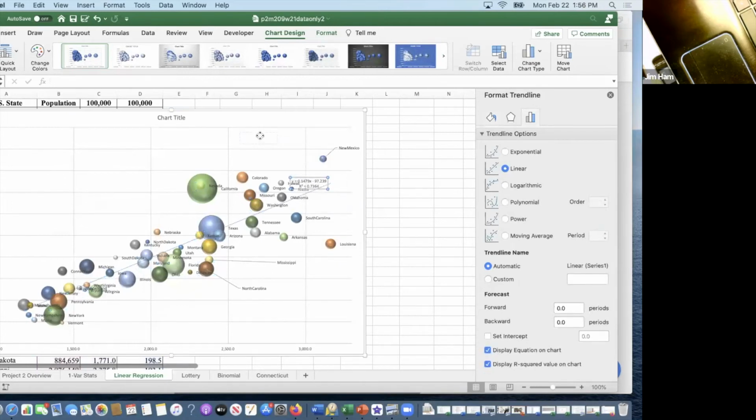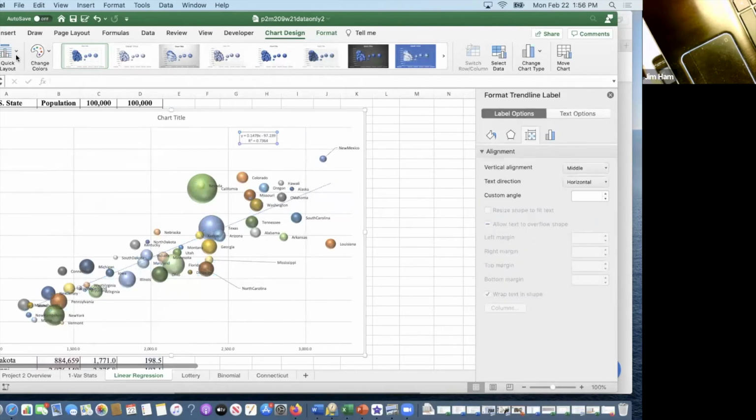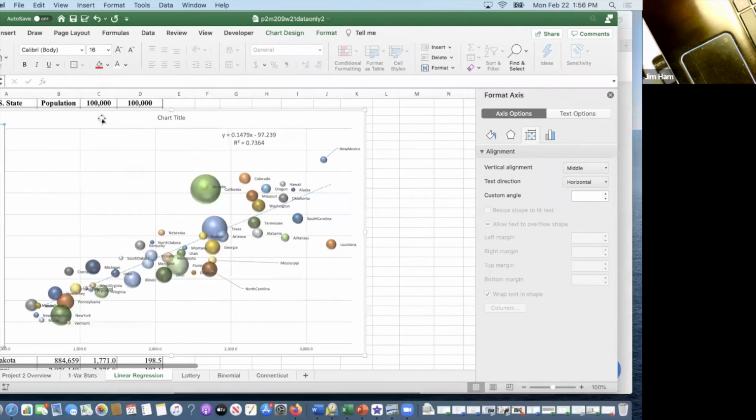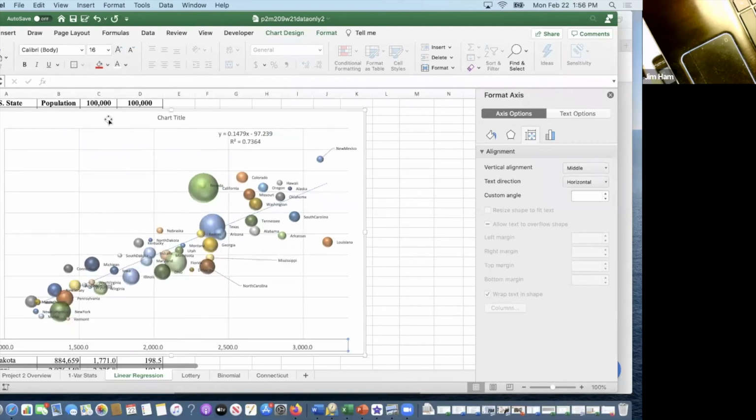This is always going to be too small. So when you go to the home menu, I like going up to about 16, but you can do whatever you want. These numbers over here are again too small at a 9-point font, so you might want to raise those as well. Increase the fonts all around.